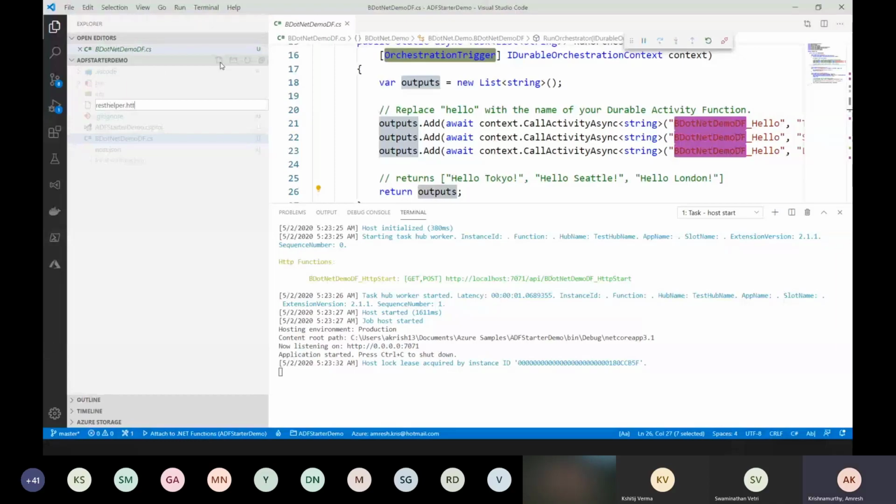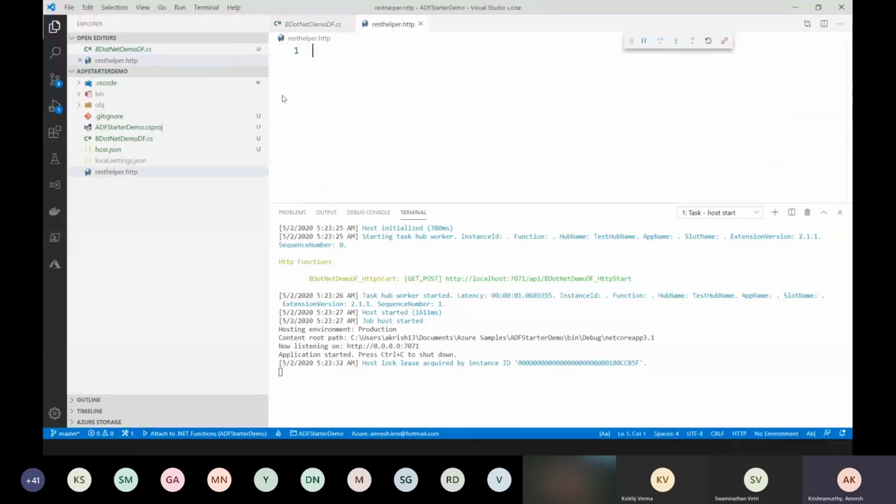So the next thing is we have to call this endpoint, right? So let's do that. If you see, I'm using an extension called REST client in VS Code, which is going to help us call the HTTP endpoints right from VS Code. We don't need something like Postman or curl command to call the HTTP request.